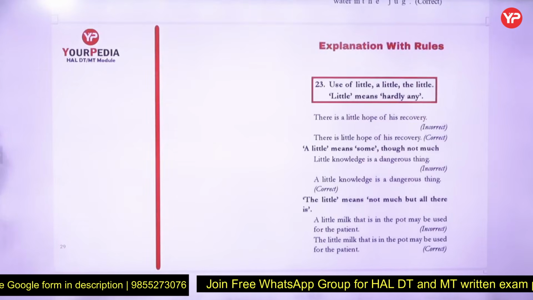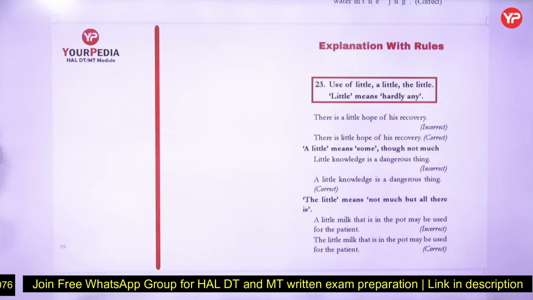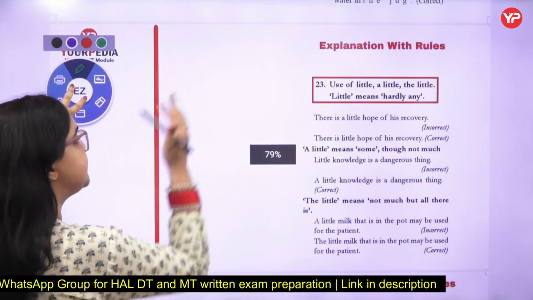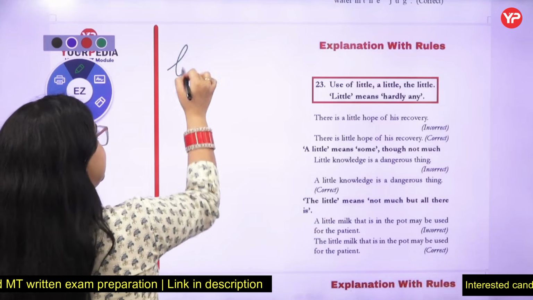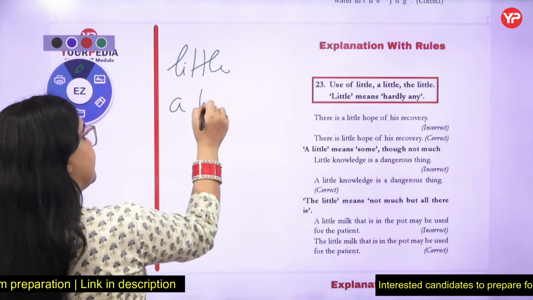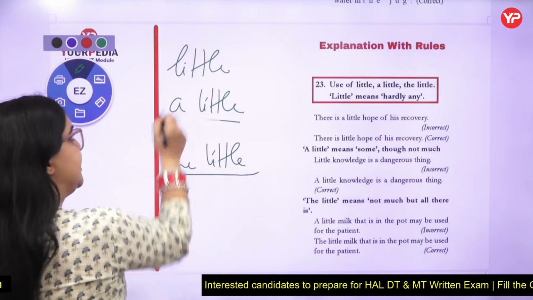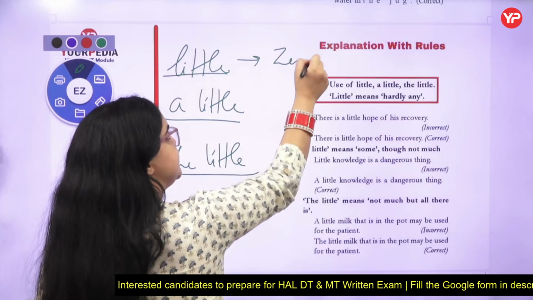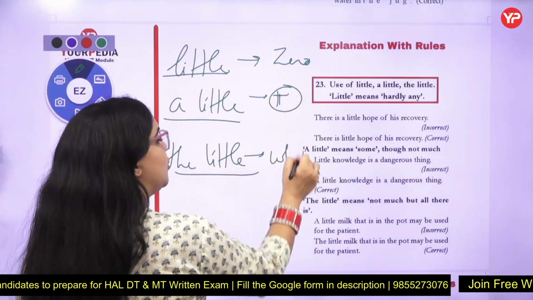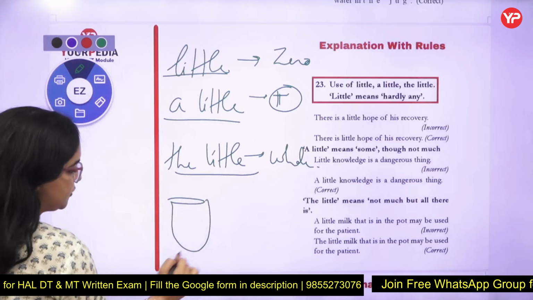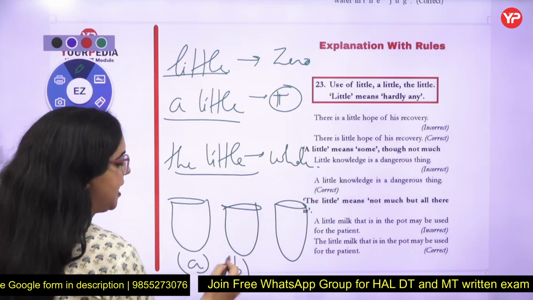That is rule number 23. Use of little, a little, and the little. Little means hardly any. The same rules apply as when I told you about few, a few, and the few. The same applies in the logic of little, a little, and the little. Little means zero, a little means positive, and the little means whole. That means suppose this is glass 1, this is glass 2, and this is glass 3. This is A, this is B, and this is C.